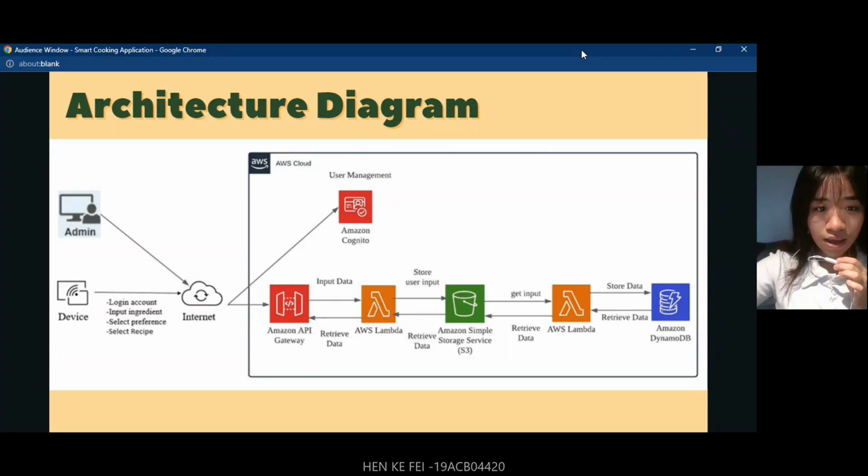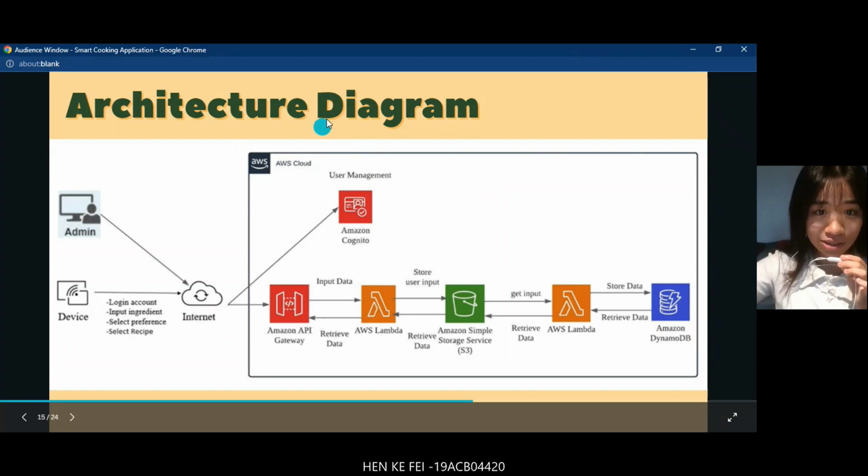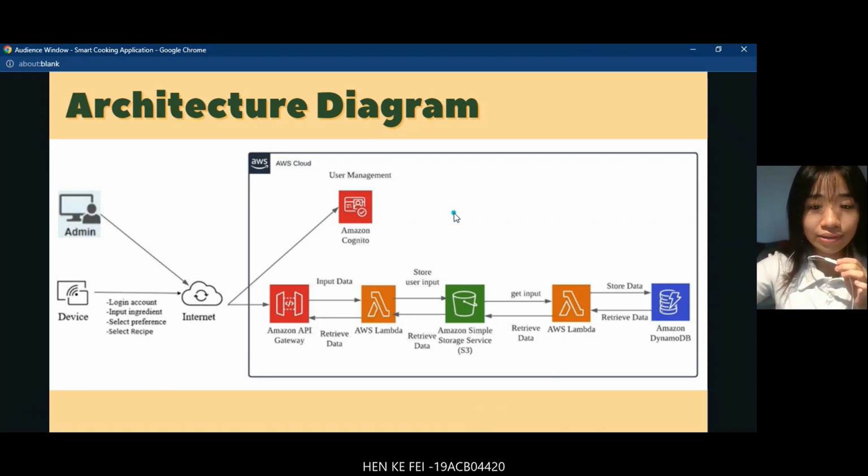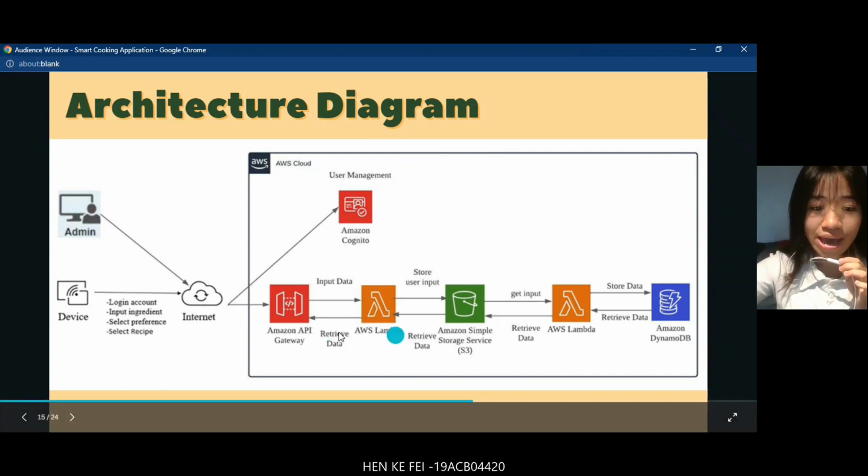Thank you. Hi everyone, this is our architecture diagram, and we mainly use 5 services in AWS to build the smart cooking app, which include Amazon Cognito, Amazon API Gateway, AWS Lambda, S3 Bucket, and DynamoDB. All the devices can go through the internet and enter our system.